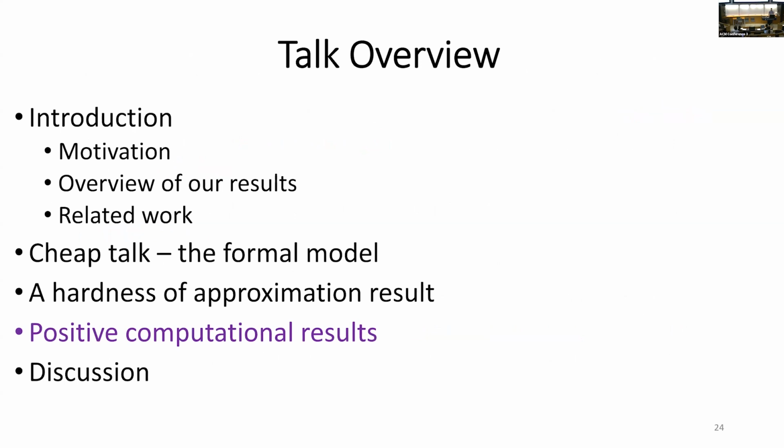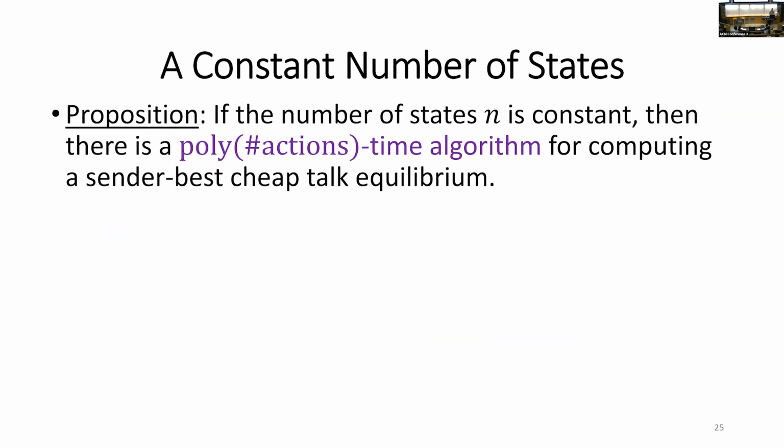But we also have some positive results, and let's just mention two of them. So first of all, when the number of states is constant, we prove that there is an algorithm, with running time polynomial in the number of actions, that outputs a sender-optimal cheap-talk equilibrium. And essentially, it's based on enumerating candidates for the support of the strategies of both players.